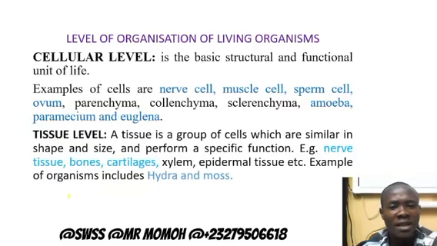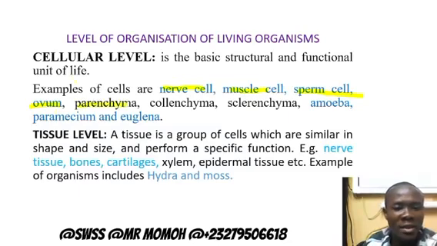So here we have examples of cells that are found in human. We have the nerve cell, the muscle cell, the sperm cell, and the ovum. If you are asked to give examples of cells that are found in human, you have the nerve cell, muscle cell, sperm cell, and the ovum. The sperm is the smallest cell we have in human, and the largest cell we have in human is the ovum.